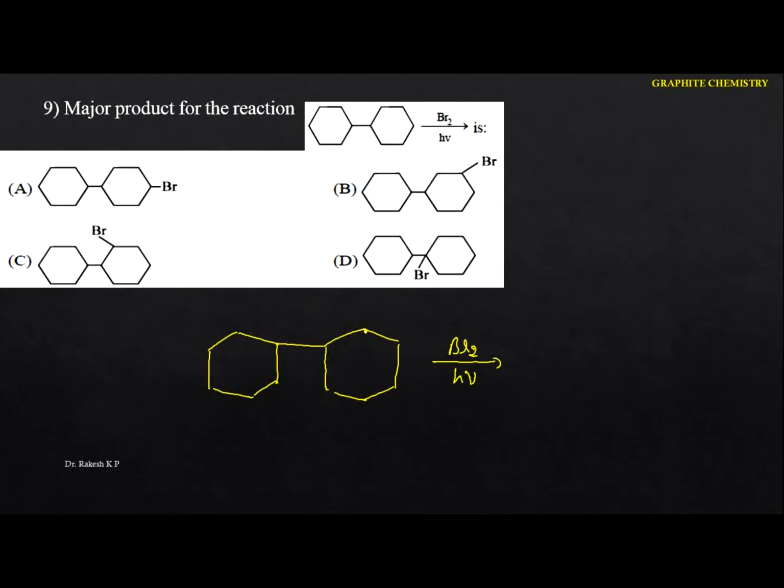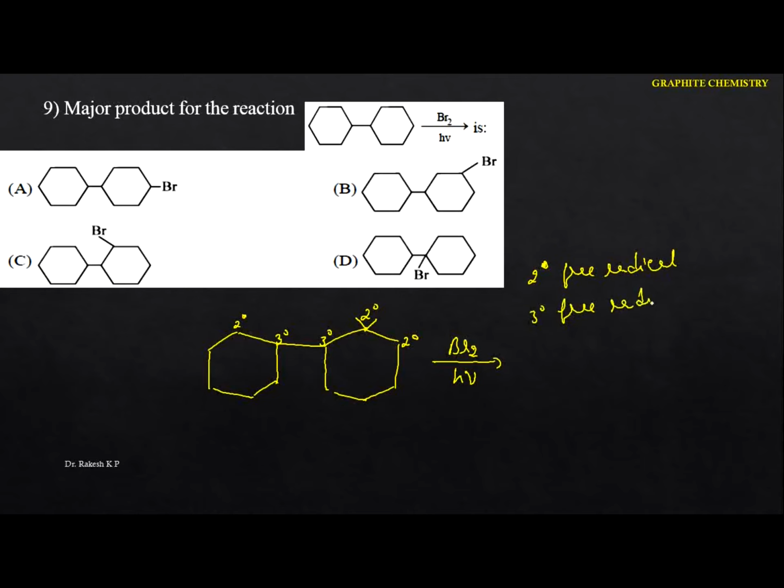Now this one contains two hydrogens. This is an example of a secondary carbon atom. This is also secondary. This is tertiary. This is tertiary. This is secondary. The rest will be secondary. But remember one thing: during the free radical mechanism, a secondary carbon atom forms a secondary free radical. So this is the secondary free radical you are going to get. But if it has a tertiary carbon atom, what does it form? The tertiary free radical.